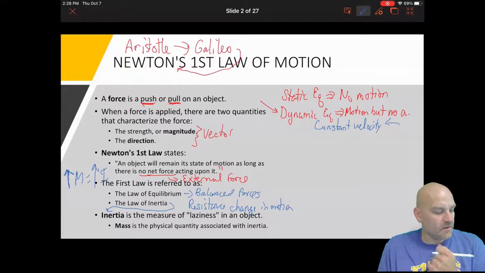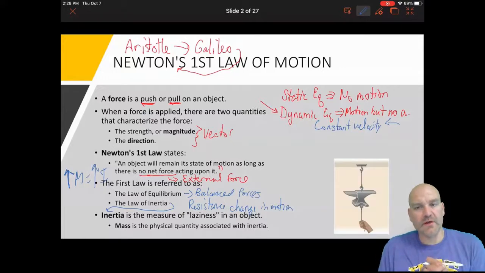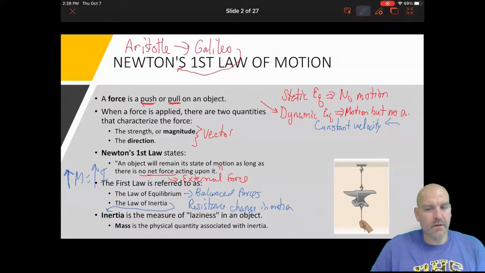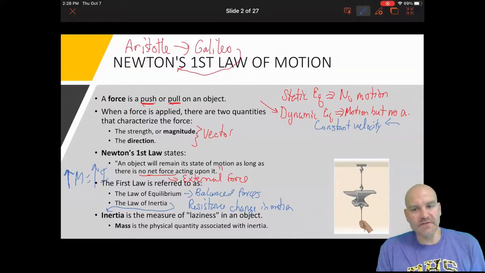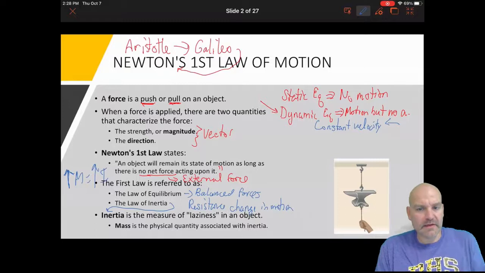There's all these examples that you talk about with inertia, but here we have an anvil attached to the ceiling by a string, and then we're going to pull on another string below it. Really the question is, if I jerk down on the bottom string, which of the two strings is going to break? Pause the video real quick and then answer it.